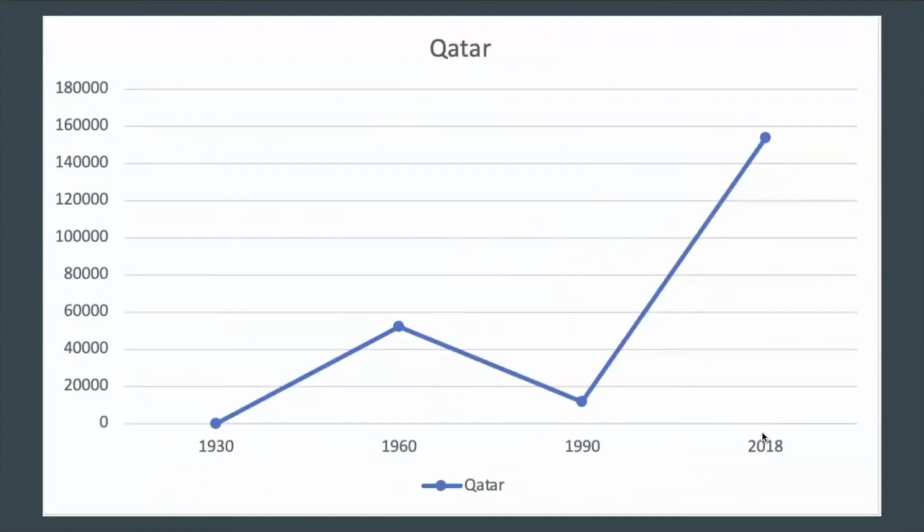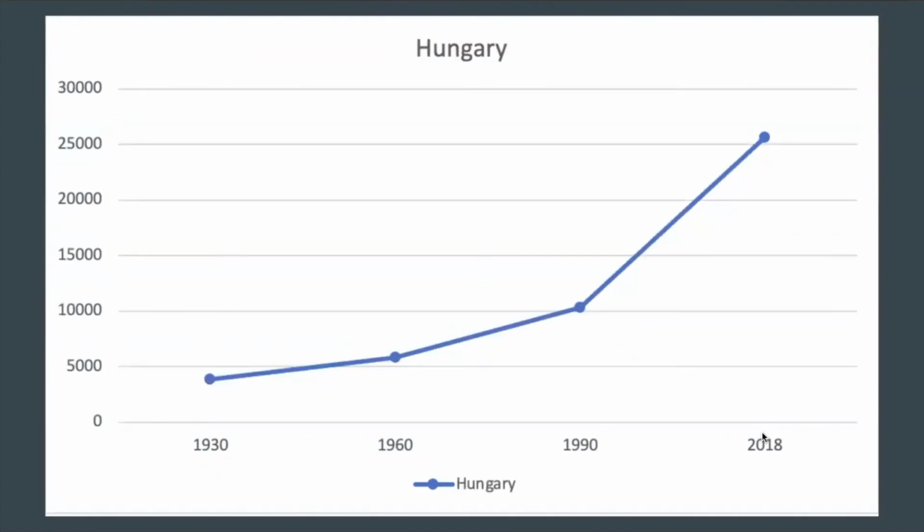When we look now at Qatar specifically, we can see that the GDP of Qatar rose in the 30s until the 60s, then dropped and increased significantly in the last 30 years. Also, we can see in Hungary really well how political decisions have increased the GDP of the country. With 1990 and the opening of the Iron Curtain and the opening to the Western world, the economy has increased and gotten better in Hungary.